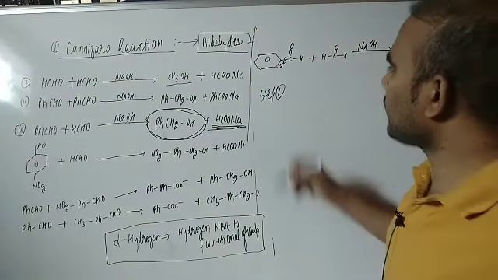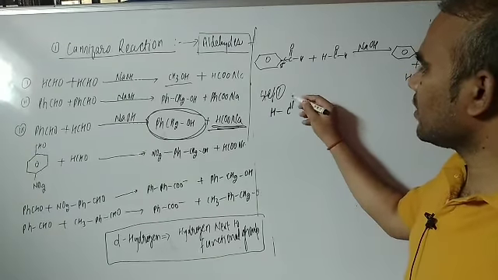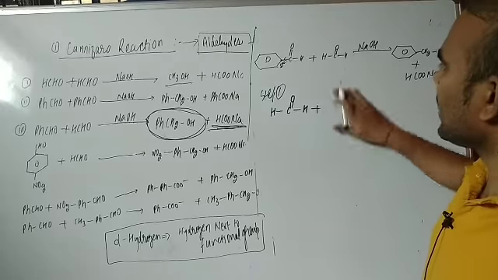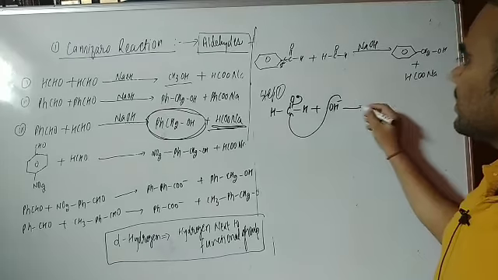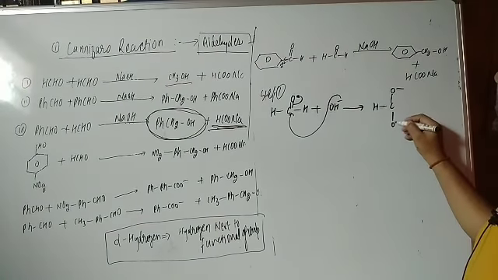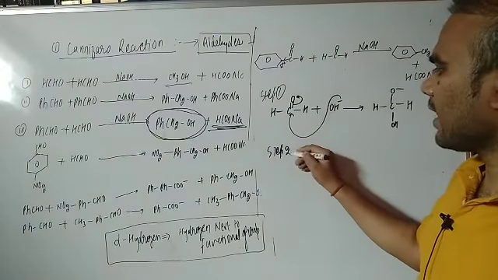Step number 1, we can do it fast and easily. In step number 1, HC double bond O, here is H, the nucleophile is attacking. Nucleophile means OH minus is attacking, it is shifting like that. So what is forming? PhCO minus, here is OH, here is H. Step number 2 means hydride shift.